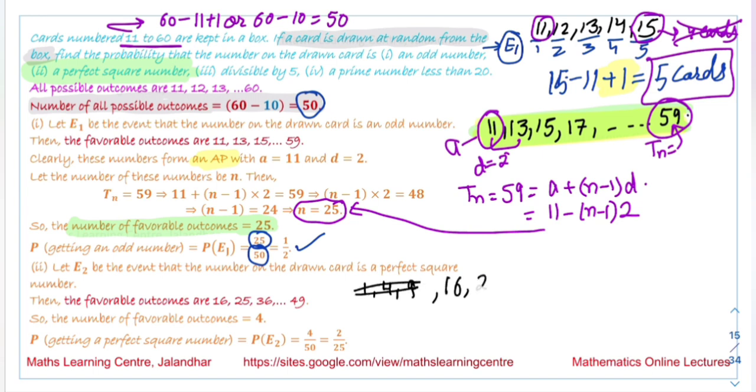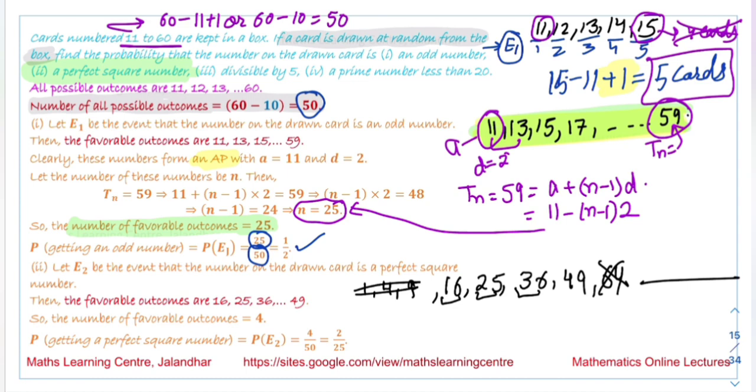Next we have 16, which is 4 square. Next is 25, which is 5 square. Then 6 square is 36, then 7 square is 49. Then 8 square is 64, and numbers after these are not present over here.